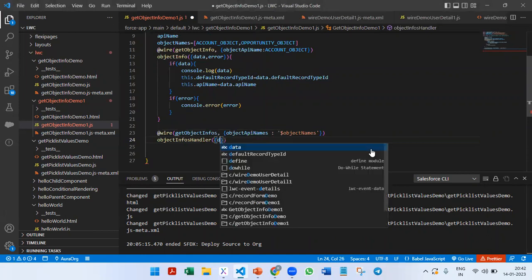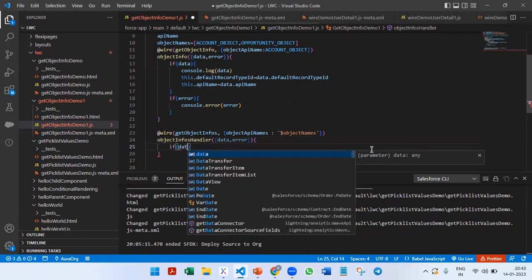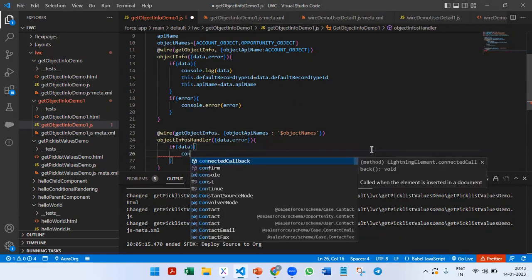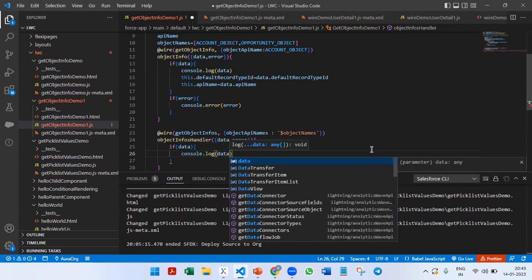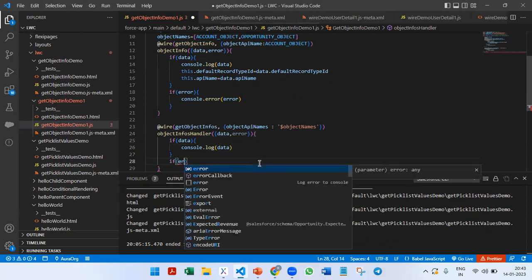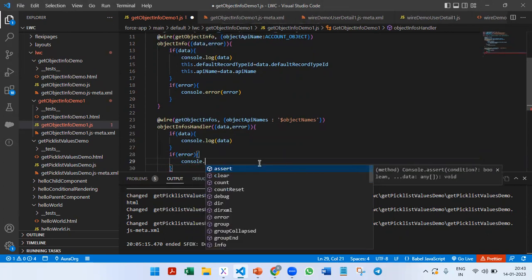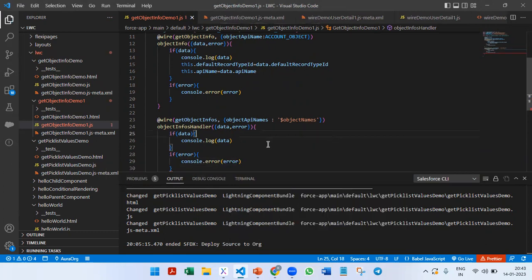It will return either the data or error. If data, console.log the data. If error, console.error the error. Okay.